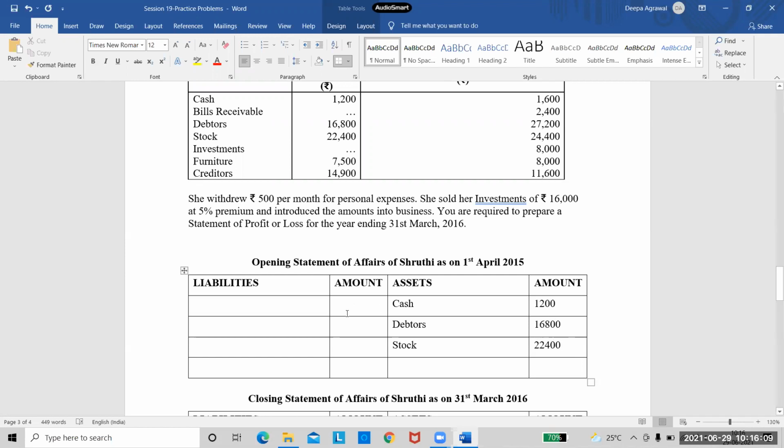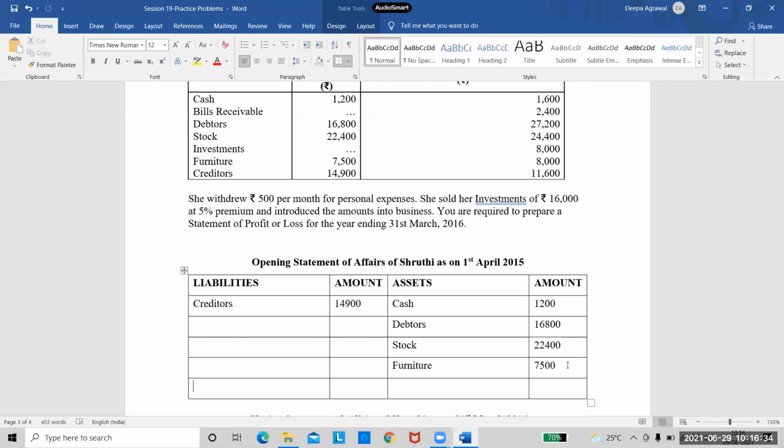The next item is investments. It is again blank, so I'm leaving that. Next, I have furniture. So I will take the furniture also on the asset side, and the amount is given as 7,500. The last item is creditors. So I need to come to the liabilities side. Creditors is given as 14,900. That's it. Now I've taken all the items.